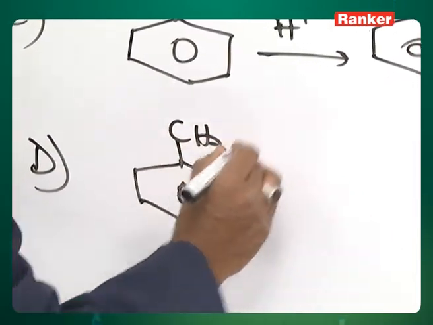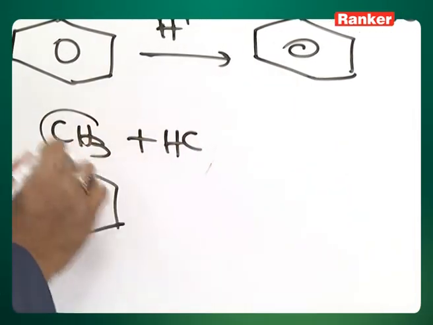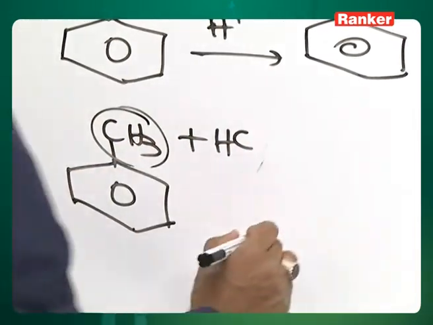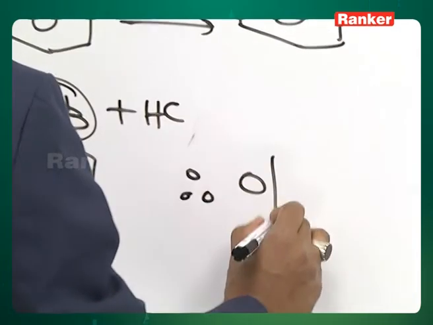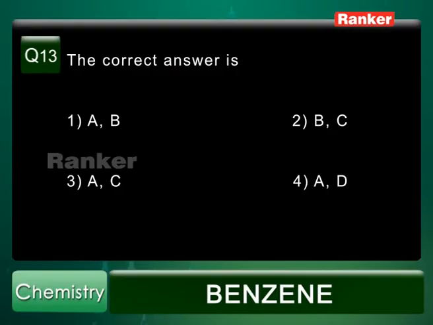Toluene, this CH3 group will exert plus hyperconjugation, therefore ortho-para directing. So, the correct answer is AC, third option, AC.